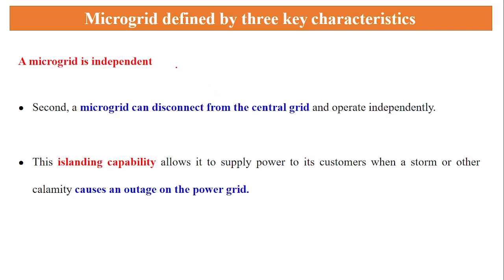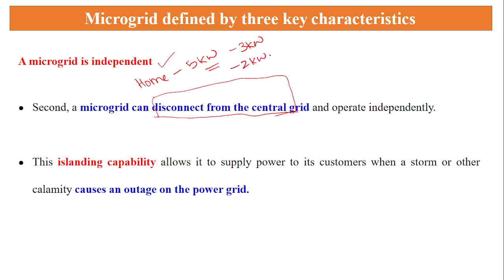While talking about the microgrid, it has three independent characteristics. One is independence, and the second is that a microgrid can disconnect from the central grid. What is the meaning of disconnecting from the central grid? For example, I have a home with a 5 kilowatt panel installed, but I am using only 3 kilowatt. The remaining 2 kilowatt is excess energy available in my home.